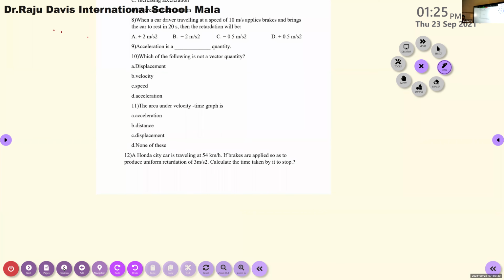If brakes are applied so as to produce uniform retardation of 3 m/s², calculate the time taken by it to stop.